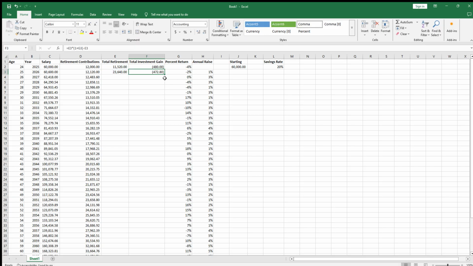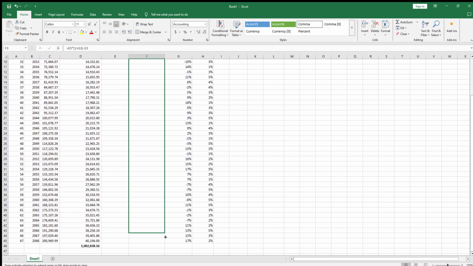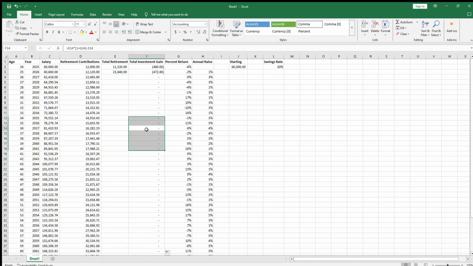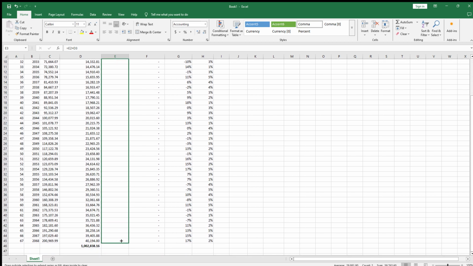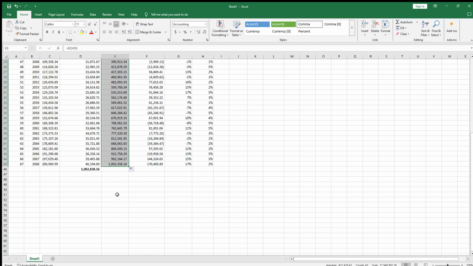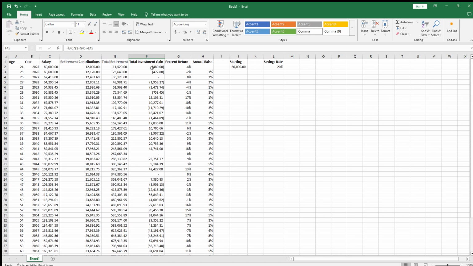Okay, perfect. Then we could just drag that down. So it's just going to be 0 for now, but let me start. Yep, and then I'll just keep picking up from the prior year, slowly build up. Nice.